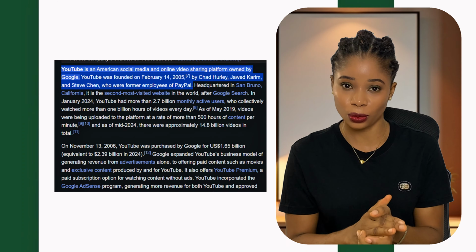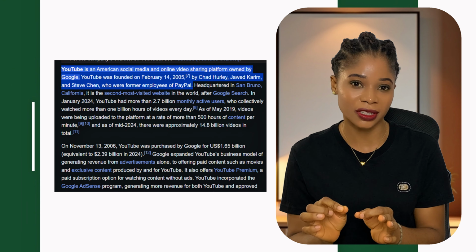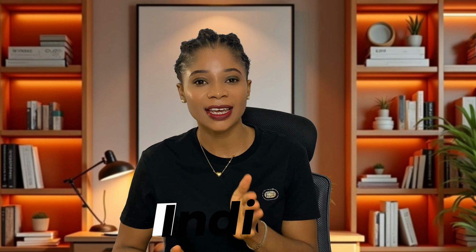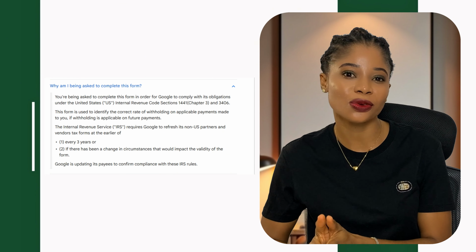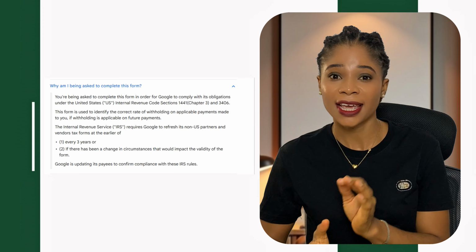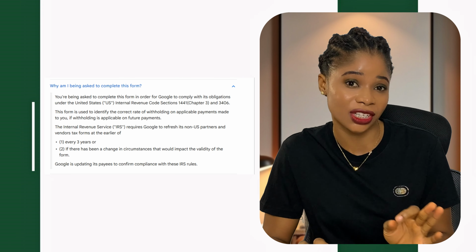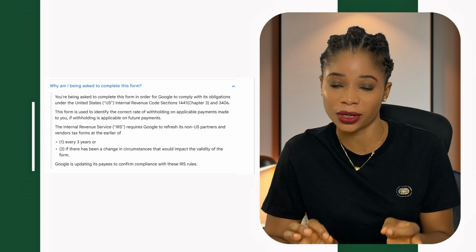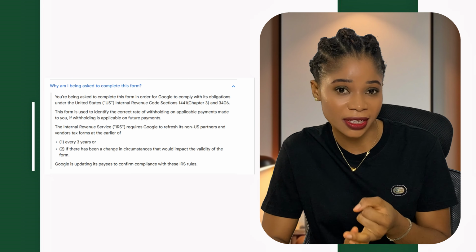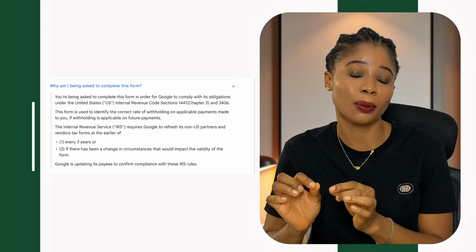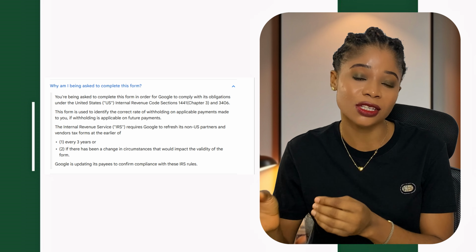YouTube is owned by Google, and Google is a US company. So if you are making money on YouTube, whether you live in Nigeria, Ghana, India, or anywhere else, Google is legally required to ask you for your tax information. They are not asking you to pay tax to Nigeria or any other person or charge you extra money. They just want to know who you are, where you live, and whether they should remove tax from the money you make from the US viewers or not.